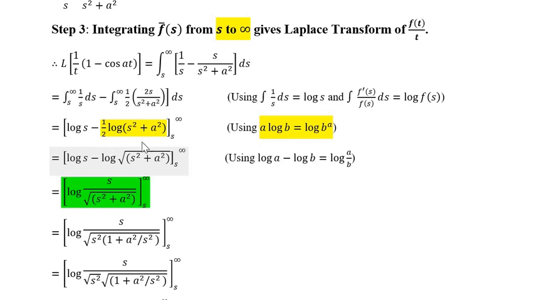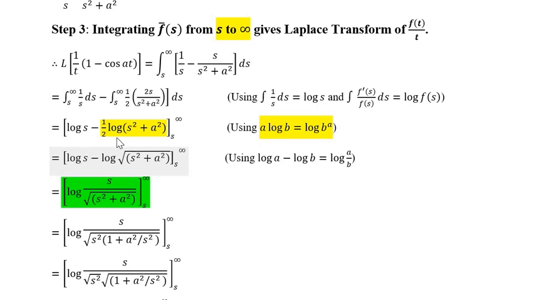After integrating, let us give the limits. Upper limit is infinity, lower limit is s. Now to give the limit infinity, we should make sure that s remains in the denominator.